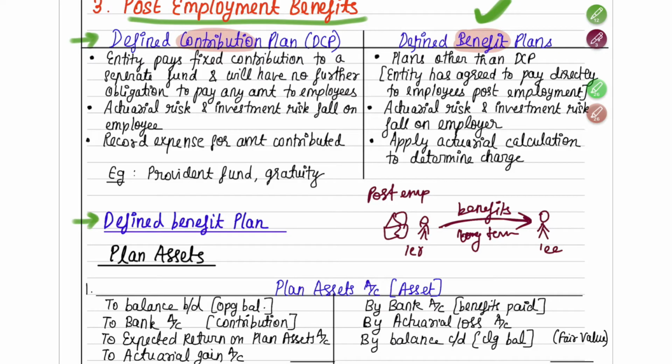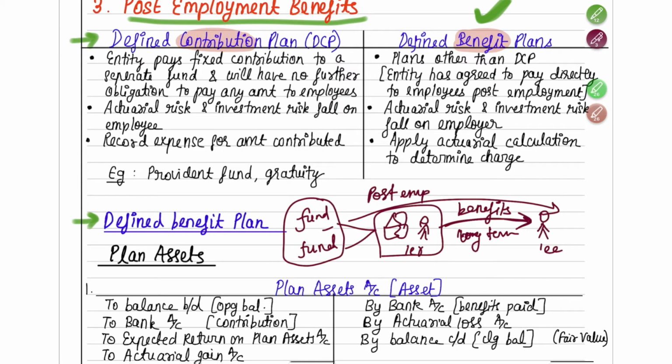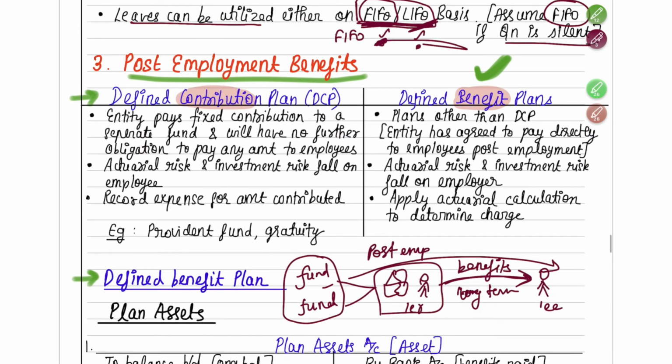So here the employer usually has 2 options. There are 2 types of funds in which he can put money in, and at the end of such a period, the fund will give those benefits to the employee. One fund is called a defined contribution plan. Here the employer or the entity will pay a fixed contribution to a separate fund. There will be a separate fund in which every year, or depending on the period, the employer will pay a fixed contribution.